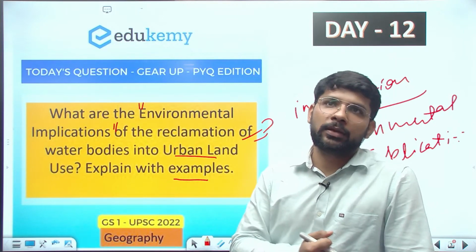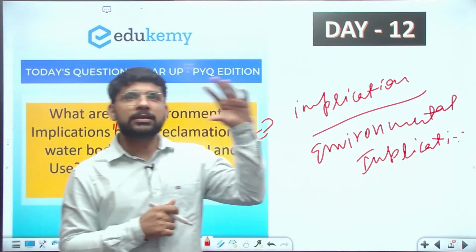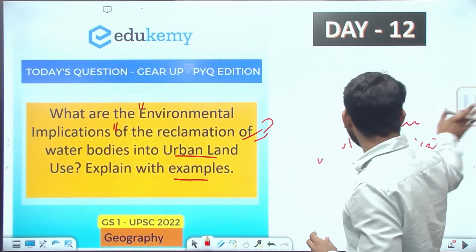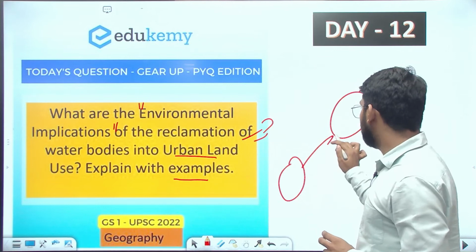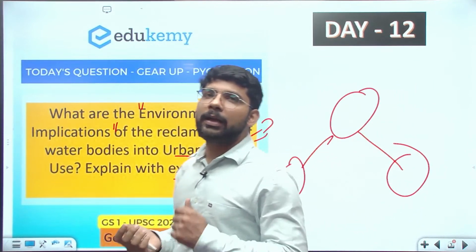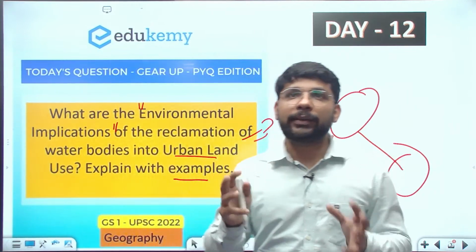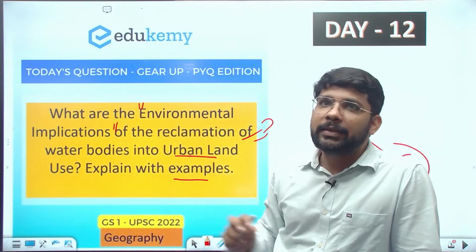It will be better if you represent the data in a figure, in the form of smart art, like the lakes in Bengaluru, Ahmedabad, and Hyderabad. If you have certain data, you can write it in the answer itself.